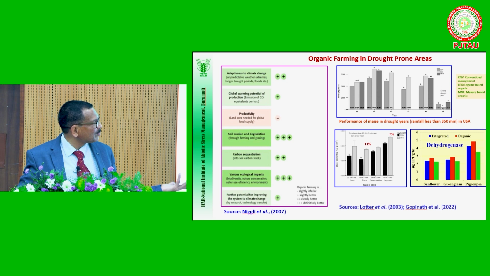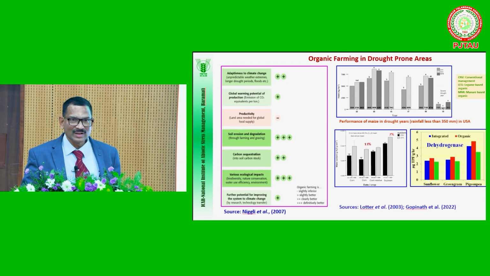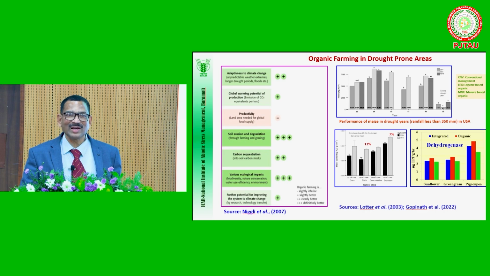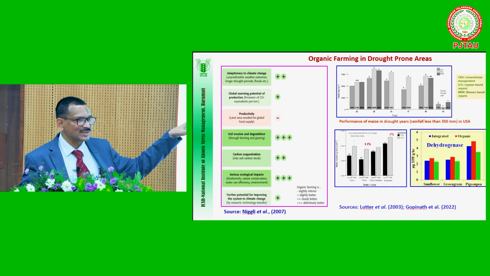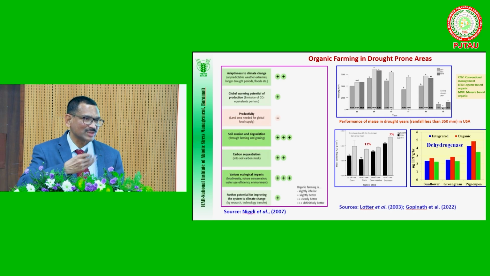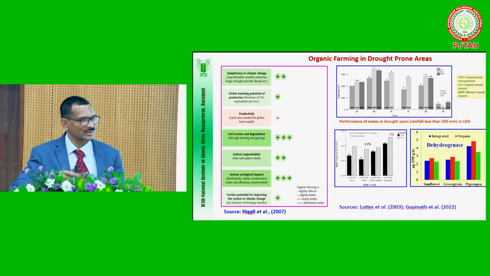And of course, organic farming worldwide, this is a very good article by Niggli et al. If we see, with organic farming there is only one negative: yield reduction as compared to the normal. But all other sustainable soil management properties improve. So depending upon our convenience and our interest, we can adopt it. If we want to forego some yield during the year, we can go for organic farming as a very good practice.